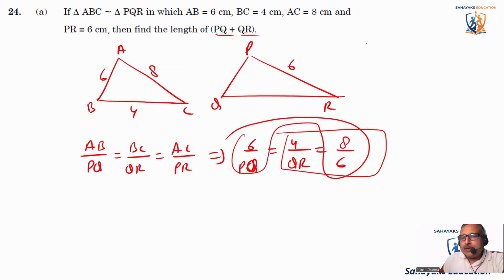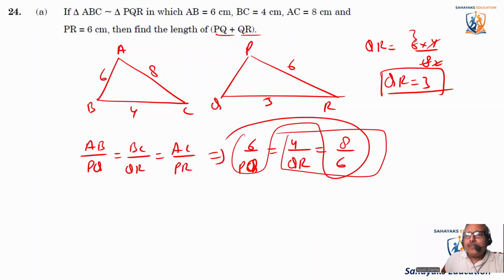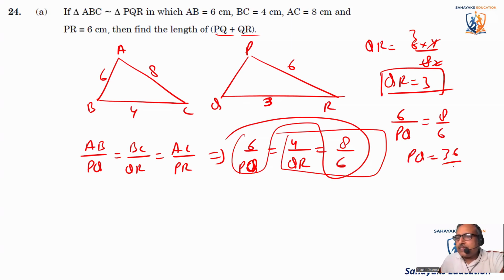So we'll say QR is equal to 6 into 4 divided by 8. 4 2s are 8, 2 3s are 6. So QR comes out to be 3. I'm going to write it here. And then from the other side, we'll say 6 divided by PQ is equal to 8 divided by 6. So PQ is equal to 36 divided by 8.